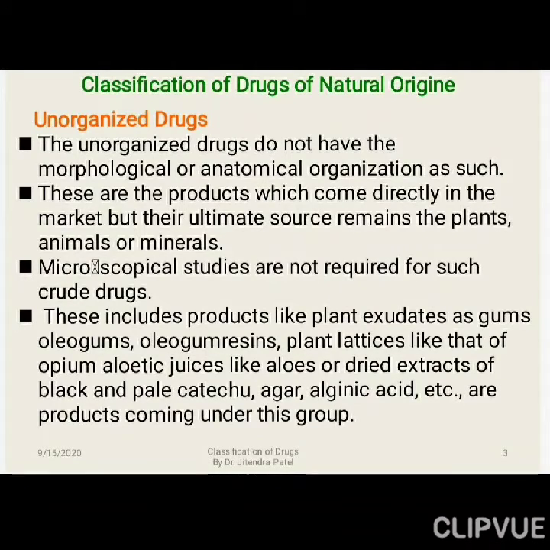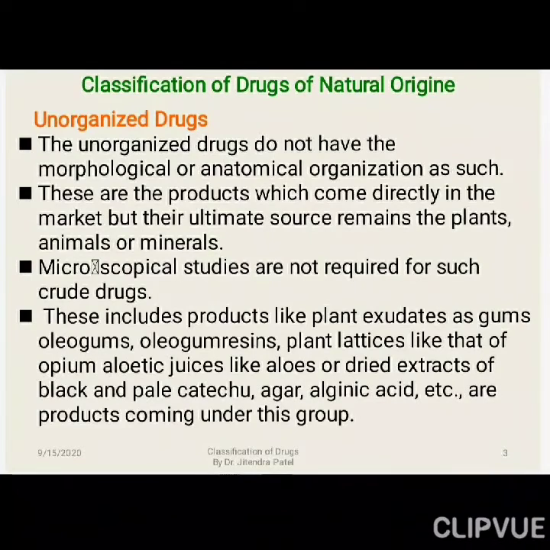This includes products like plant extracts such as gums, oleogums, oleogum resins, plant latex like that of opium, aloe juice, or the dried extract of black and pale catechu, agar, alginic acid, etc. These are the products coming under this group, right? So different types of gums are there, right? Like guggul is there, or acacia, right? Tragacanth, and agar is there, a carbohydrate containing crude drug, right?